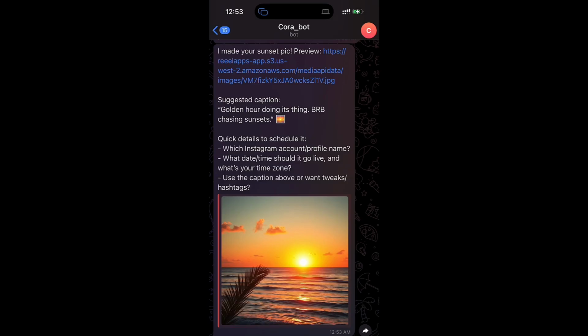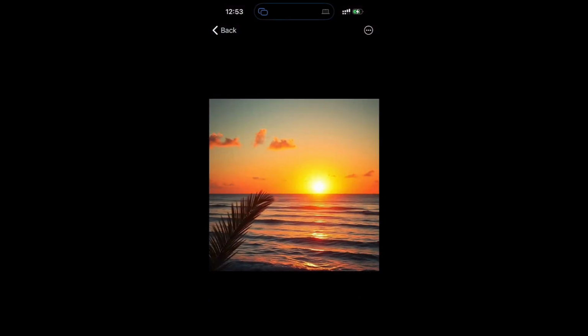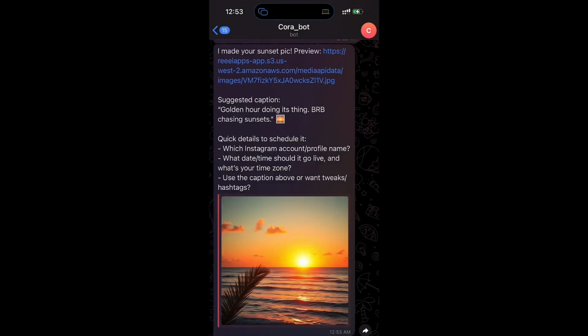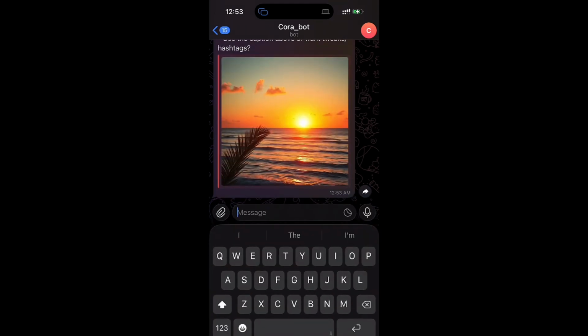It could be AI, but an AI person that is handling all of their Instagram for them on a natural language conversation based platform. Now, here's the image that Kora created for us, and it can publish it for us. It can create captions, time zones, whatever you need, it will do it all for us. Now, let's see if we want to create a short video clip that we want to post as a post.